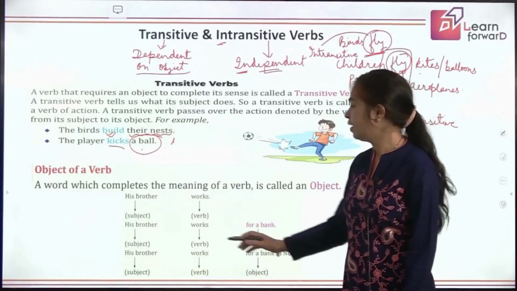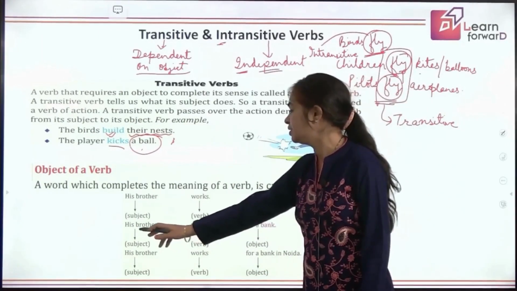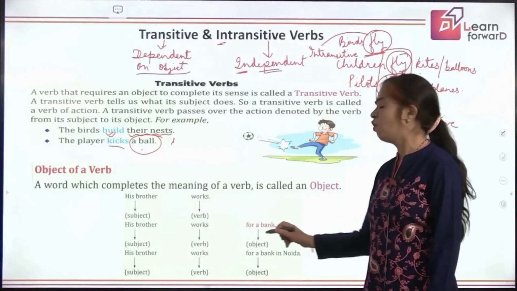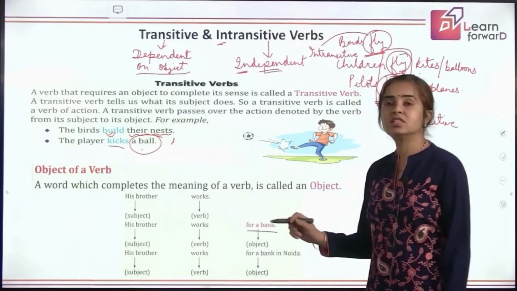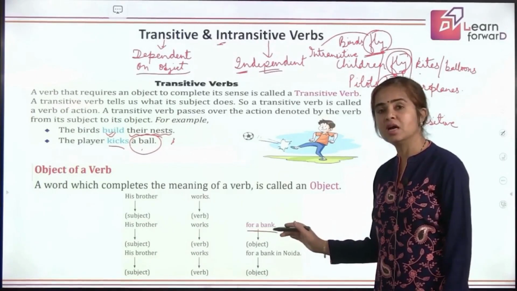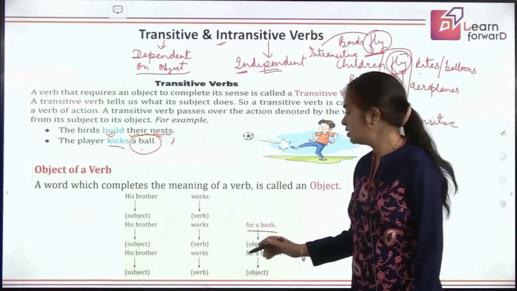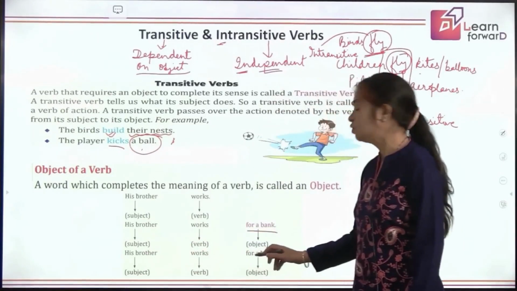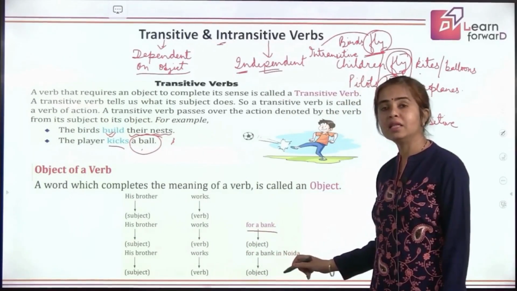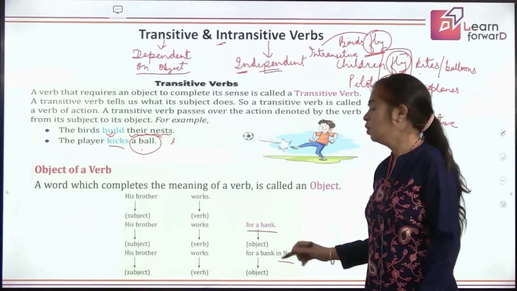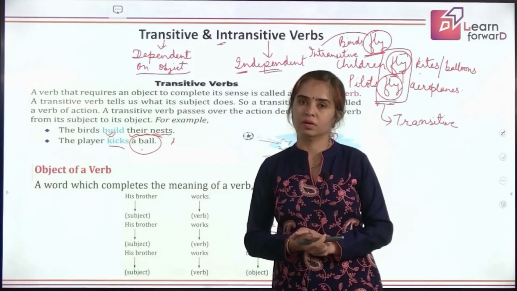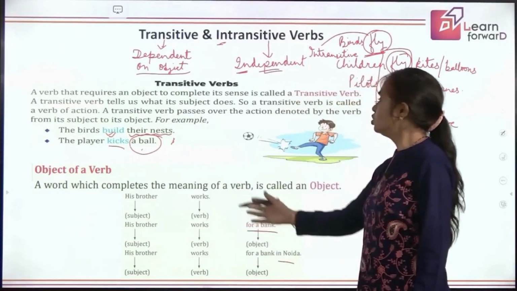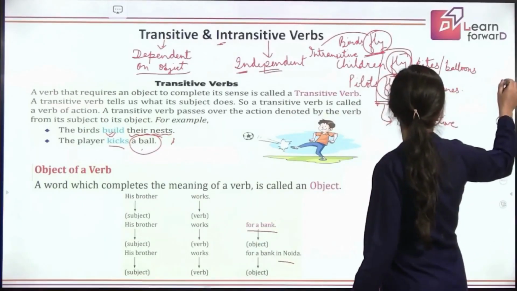Now if I extend it, I say his brother works for a bank. So here for a bank is the extension of the sentence and this is the object. I can write it ahead like his brother works for a bank and I'm telling the place also. So your object is an extended object now, right? So this tells you more about the action.